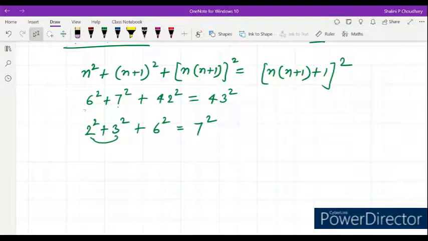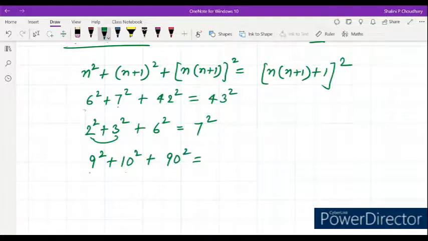Similarly, we will take some more examples. The square of 9 plus the square of 10 plus 9 into 10 which is 90, the square of 90 will be equal to the square of 91.